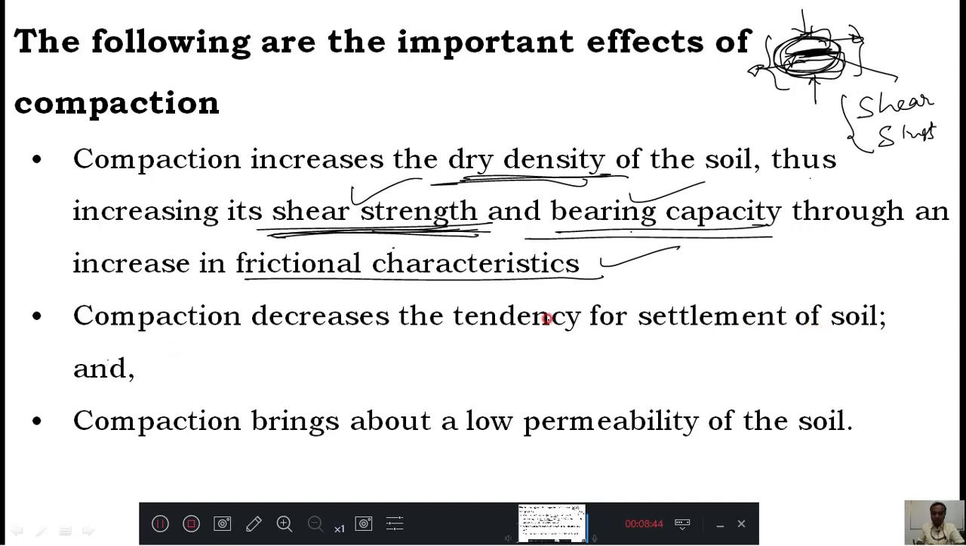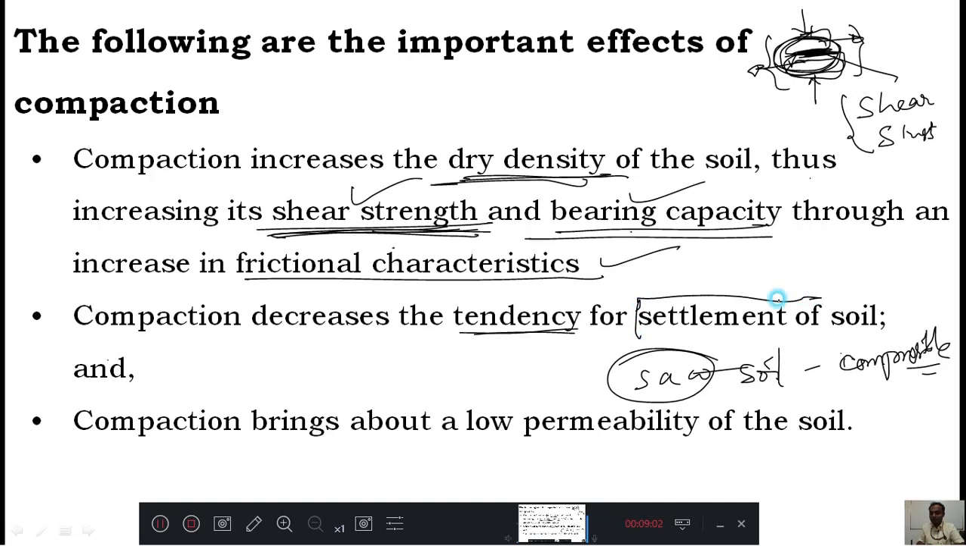Then compaction decreases the tendency of settlement of soil. And see here, tendency of settlement of soil. Soil is made up of solids, air and water. Together it is called soil. Therefore, soil is compressible in nature. Soil will get compressed when you apply some load. That compression you can name in other words as settlement. Therefore, when you compact, the tendency of settlement will obviously decrease.